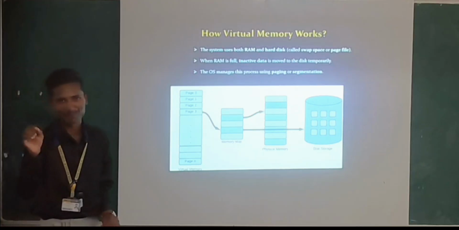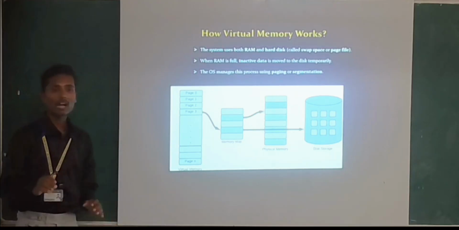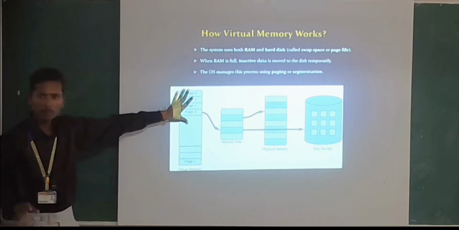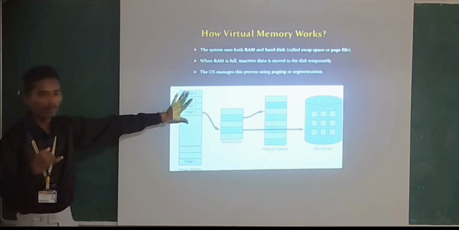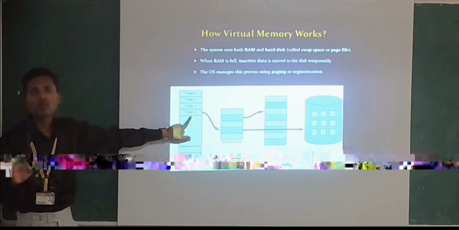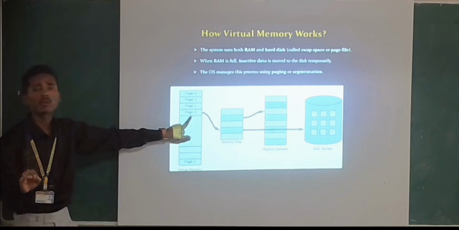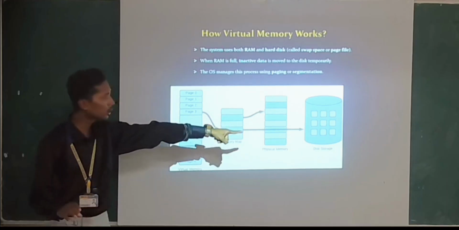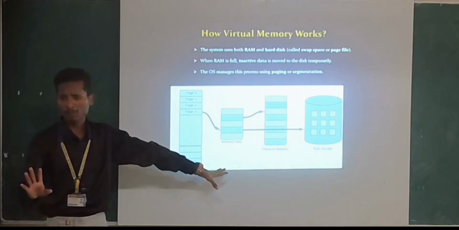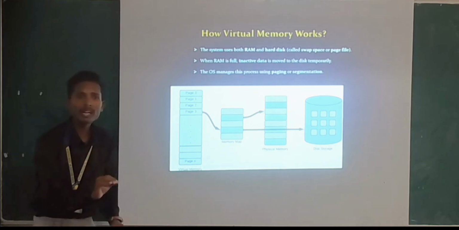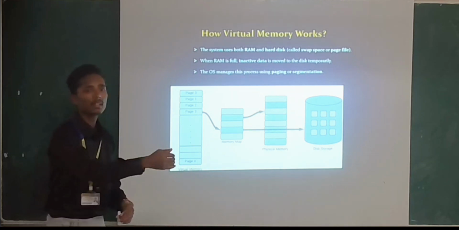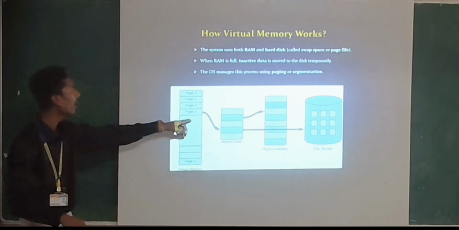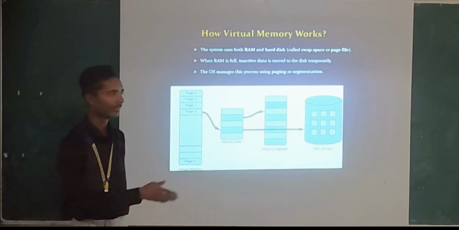Suppose, for example, I am using YouTube currently. That is page 1, so it will stay here only, in virtual memory, because I am using it now. But the remaining pages I am not using, so why should I waste my RAM on them? No need to waste RAM. So that is why it will store them in the primary memory or memory heap. Simple thing. If we need them again, we can get them from that memory whenever we require. When you open that one, instantly it will come here and appear again. Simple thing.